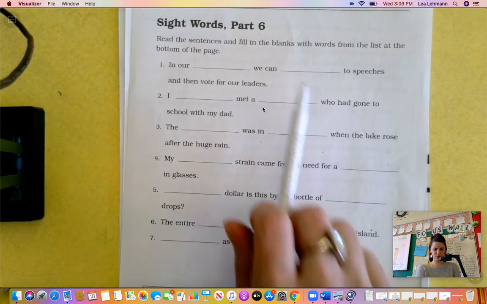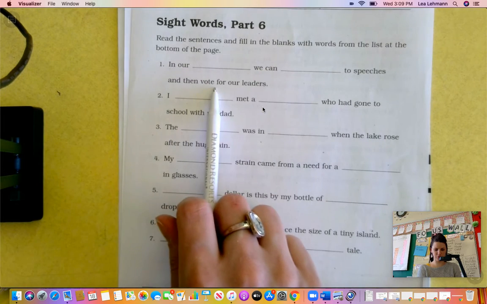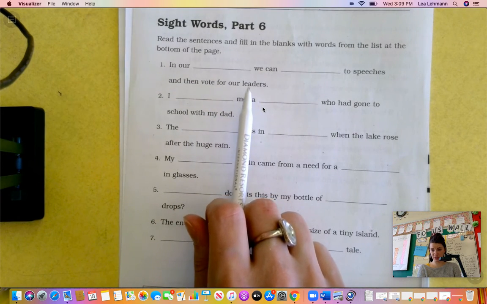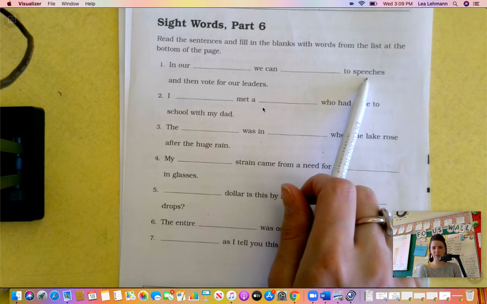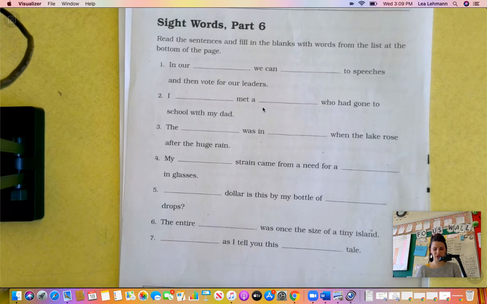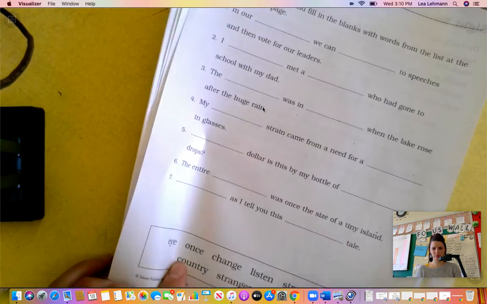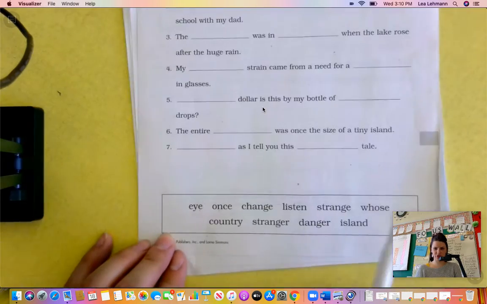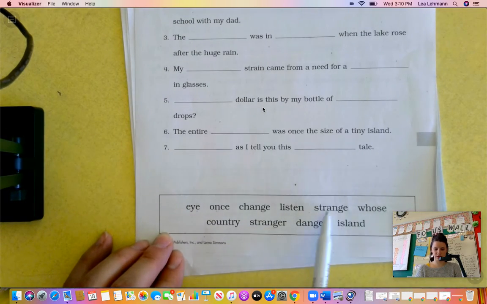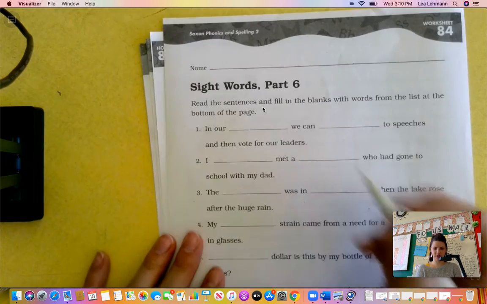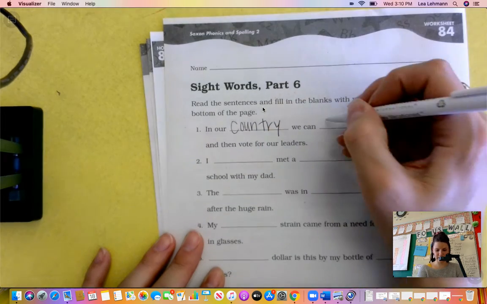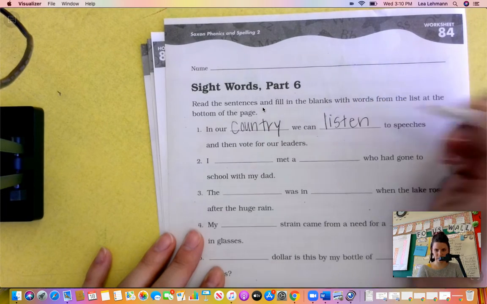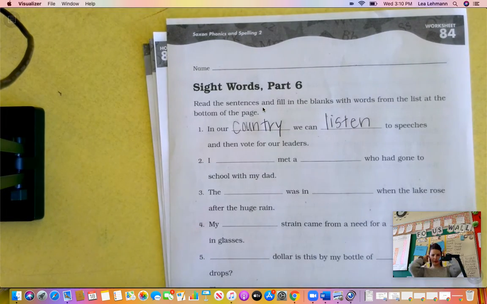So let's see. We can blank 2 speeches and then vote for our leaders. Kind of sounds like the election we just had. When someone speaks, what do you do? Do you I, once, change, listen? Sounds right, right? Listen. Do you strange, whose, country? All right, listen is the best. So in our country, we can listen to speeches and then vote for our leaders.